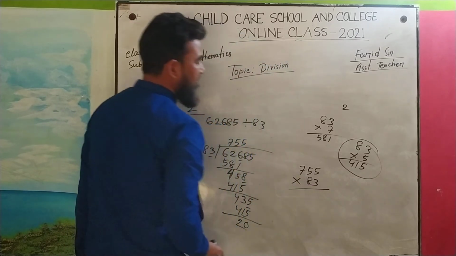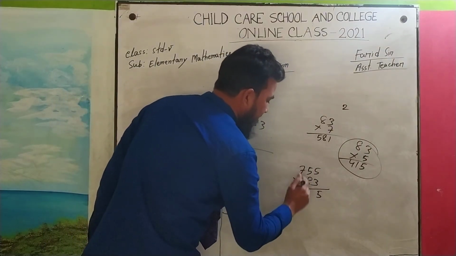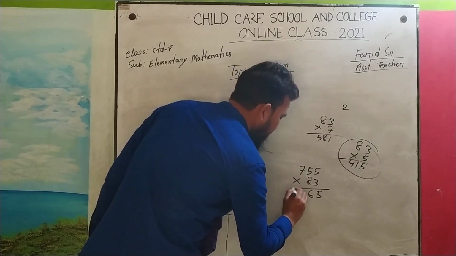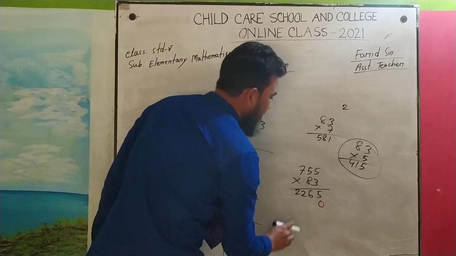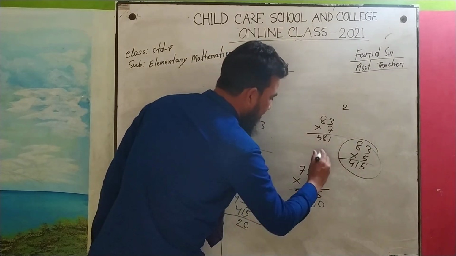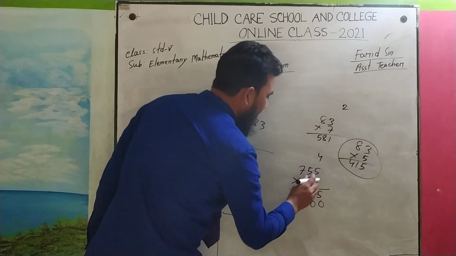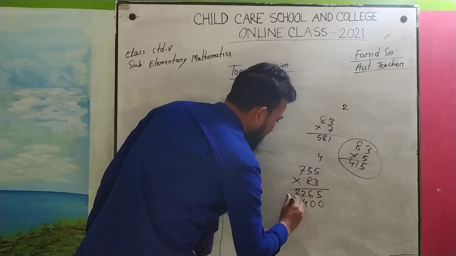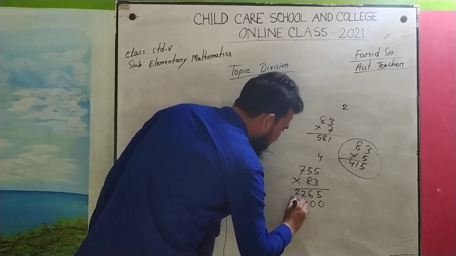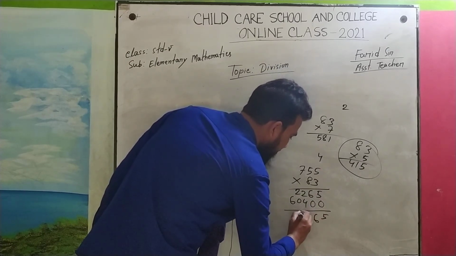At first multiply this. 3 times 5 is 15, in our hand is 1. 3 times 5 is 15, 15 plus 1 is 16, in our hand is 1. 3 times 7 is 21, 21 plus 1 is 22. Now 0. 8 times 5 is 40, you know that in our hand is 4. 5 times 8 is 40, 40 plus 4 is 44, in our hand is 4 again. 7 times 8 is 56, 56 plus 4 is 60. So 62,626.